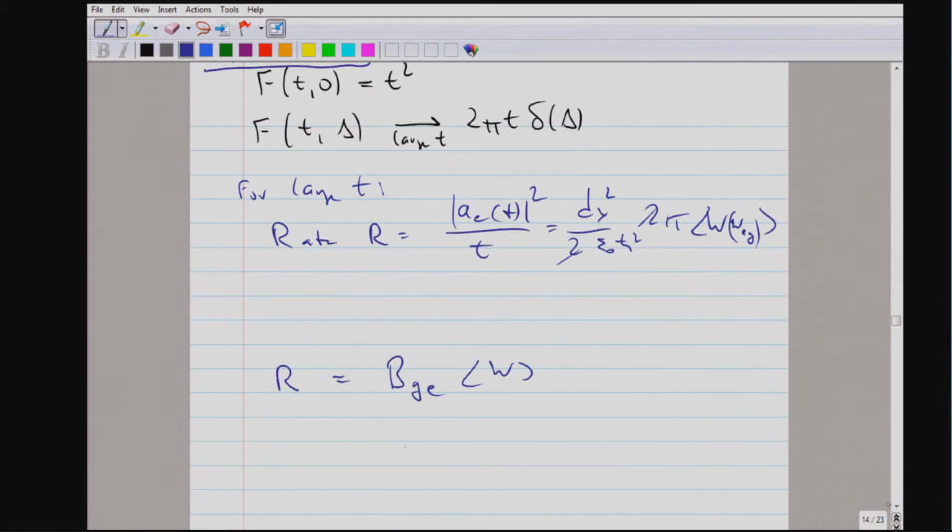And the B coefficient is now the proportionality constant in the equation above, which is pi d squared.